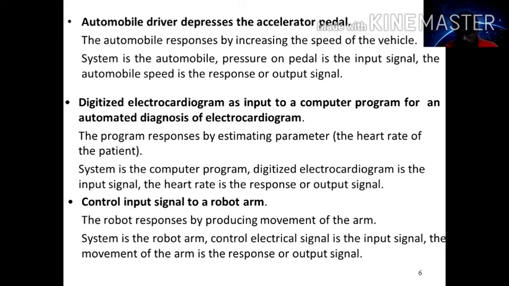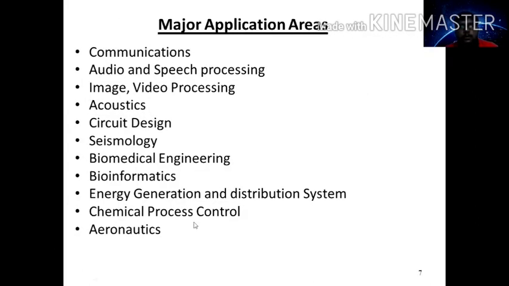Now the next thing is the major application areas of signals and systems. It is placed in all these areas: communication, audio and speech processing, image and video processing, acoustics, circuit design, seismology, biomedical engineering, bioinformatics, energy generation and distributed systems, chemical process control, aeronautics.